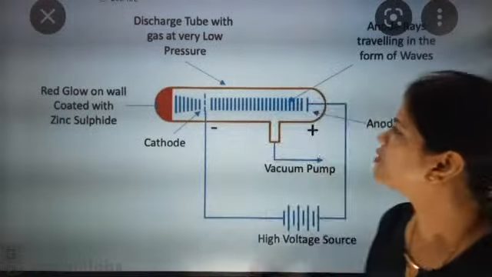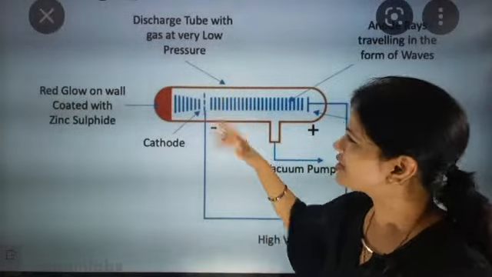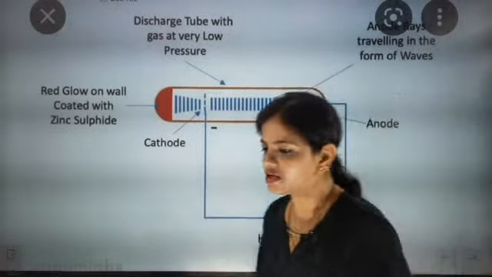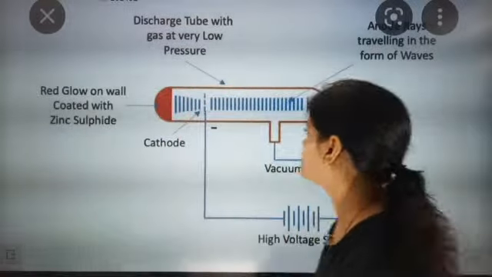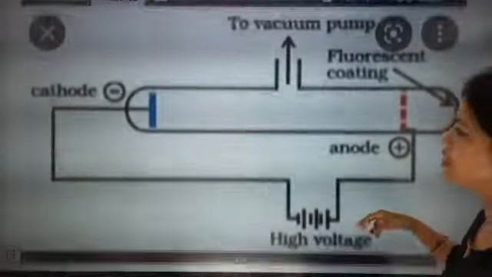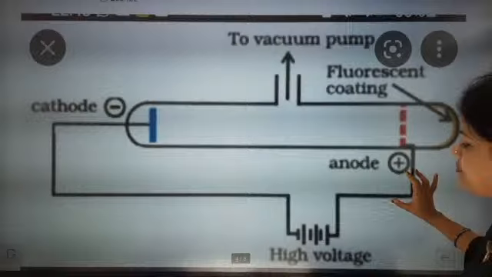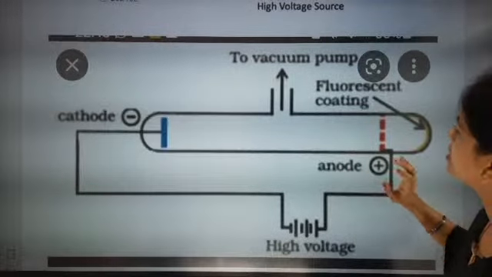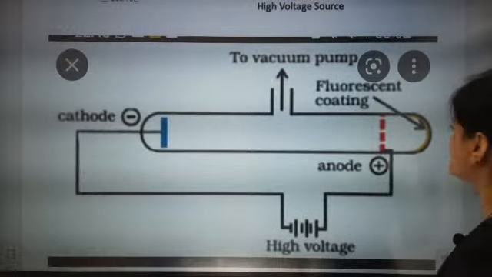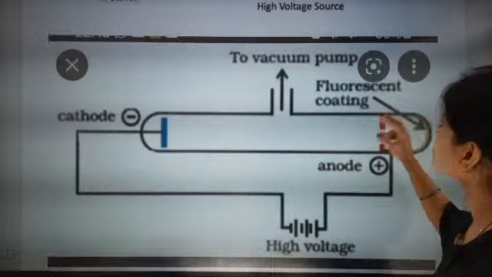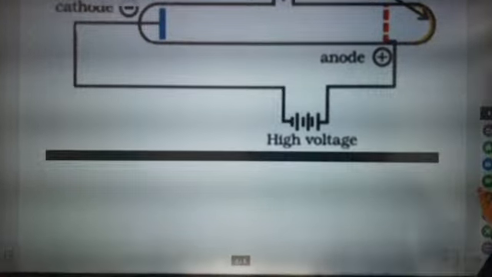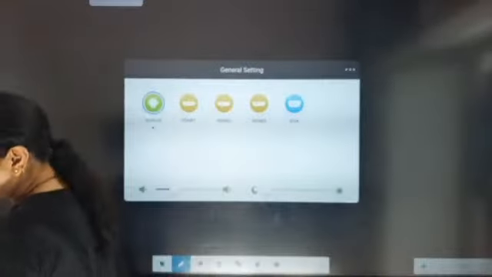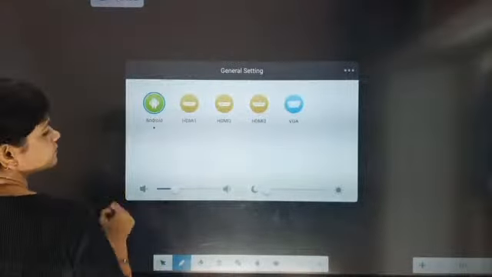We are just going to understand that, you know, zinc, that is a specific one I have taken because I didn't get that discharge tube. So I just took this one, but I need to draw that one. I think this one is the best one. The vacuum pump is there. Now the fluorescent coating is there. I think I should draw better. So exactly what happened there.